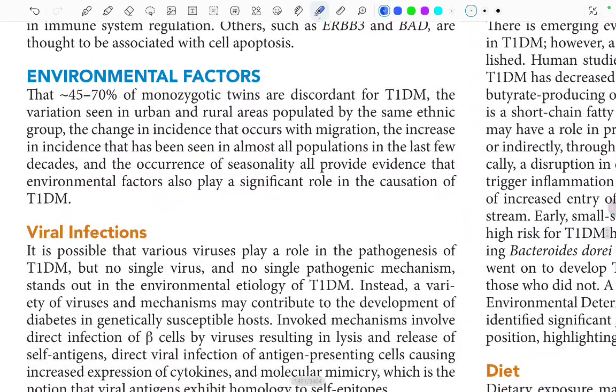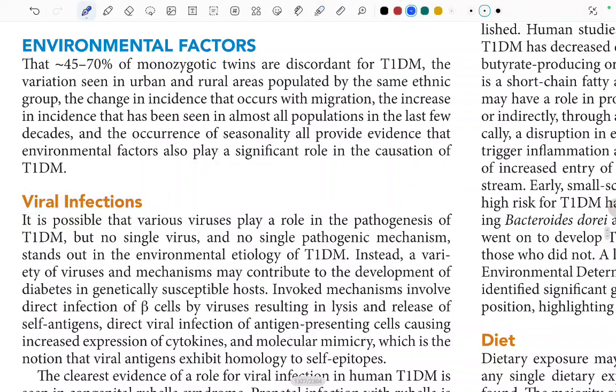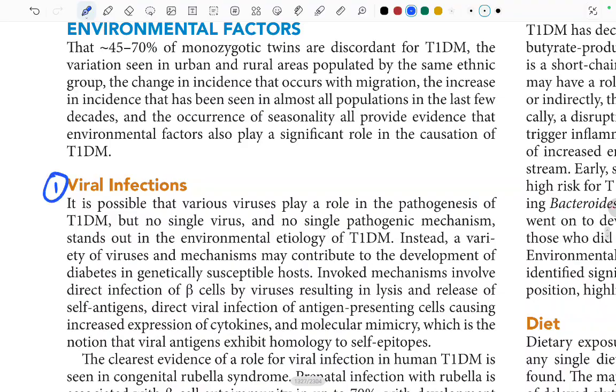Okay, now coming to the environmental factors: 45 to 70% of monozygotic twins are discordant for type 1 DM. The variation seen in urban and rural areas populated by the same ethnic group, the change in incidence that occurs with migration, the increase in incidence seen in almost all populations in the last few decades, and the occurrence of seasonality all provide evidence that environmental factors also play a role in the causation of type 1 DM. This was all just to prove that environmental factors play a significant role in causation of type 1 DM. First among the environmental factors, we start with viral infections.